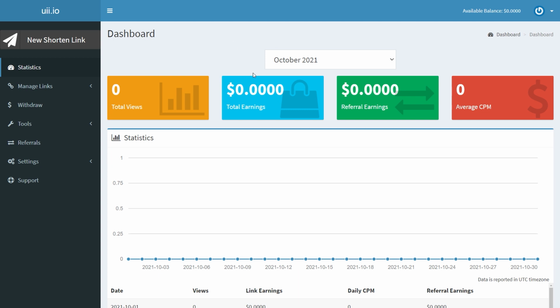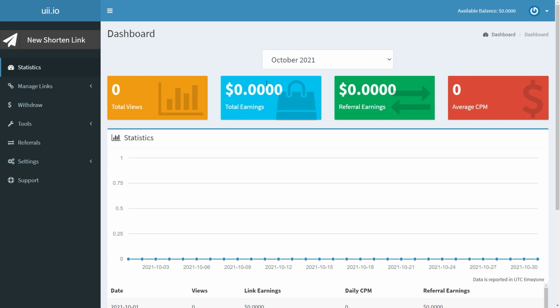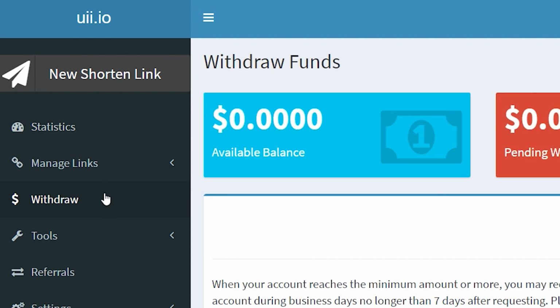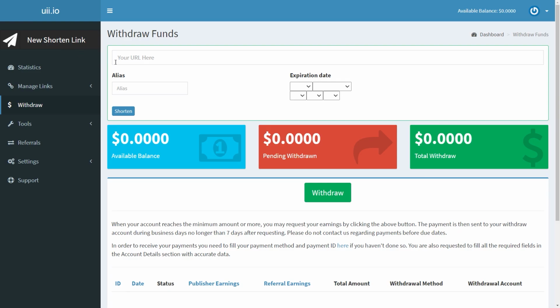When you log in, this is what your dashboard will look like. On here, you can track all of the info about your shortened links. You can see how many links you have gotten, how much money you have earned with your shortened URLs, how much money you have earned referring people, and your average CPM. Once you earn a bit of money, you can withdraw it by clicking on the withdraw button right over here. To shorten the actual link, you just have to click on use shortened link over here, and then paste the original link in the box and click on shorten down below.